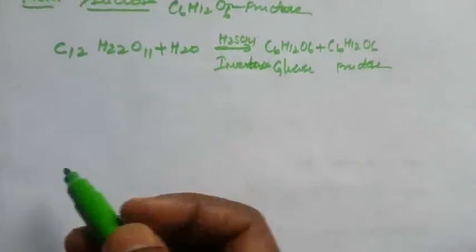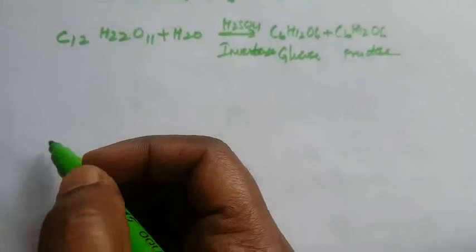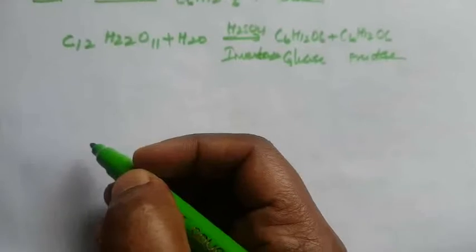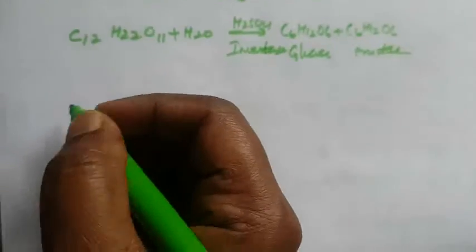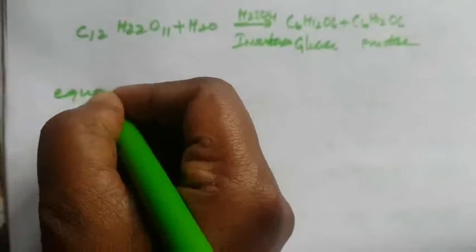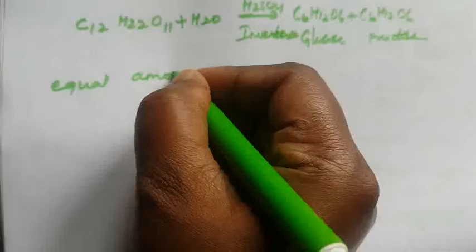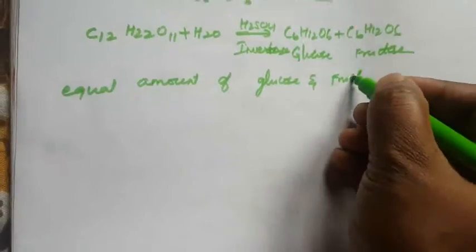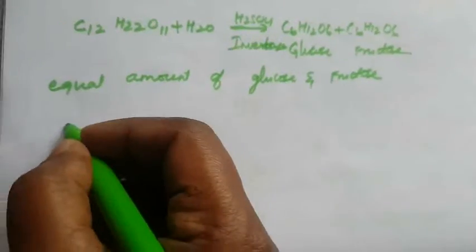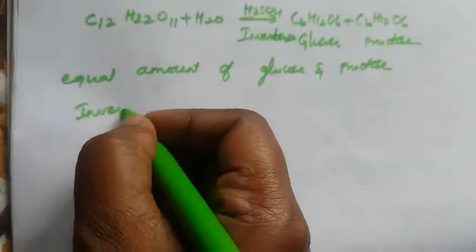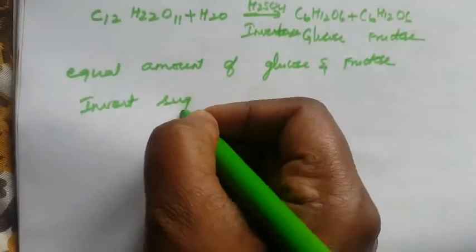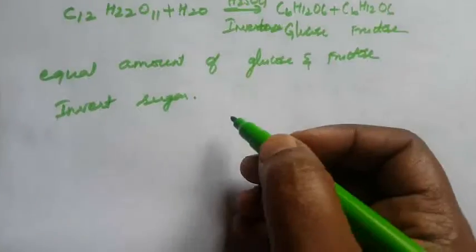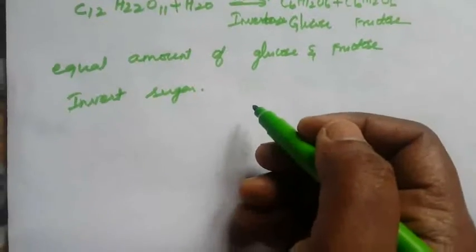So what is meant by invert sugar? A mixture having an equal amount of glucose and fructose is called invert sugar. They may ask this for 2 marks: an equal amount of glucose and fructose is called invert sugar.